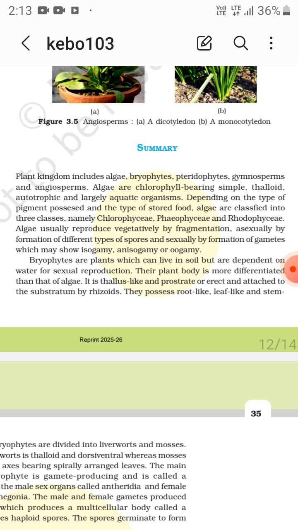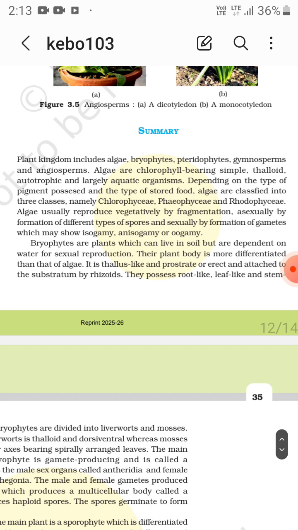Algae usually reproduce vegetatively by fragmentation, asexually by formation of different types of spores, not gametes, and sexually by formation of gametes, which may show isogamy, anisogamy, and oogamy. Isogamy has morphologically similar gametes, whereas anisogamy and oogamy have morphologically different gametes.